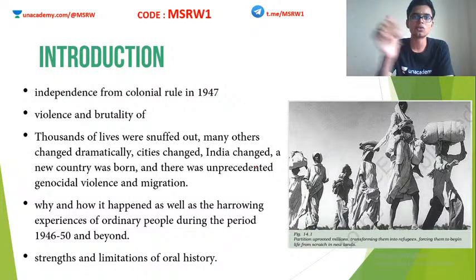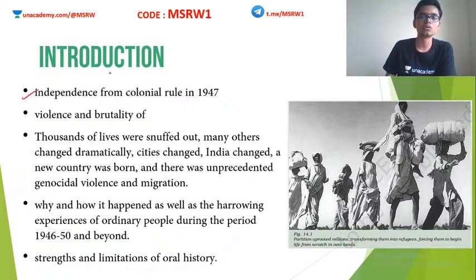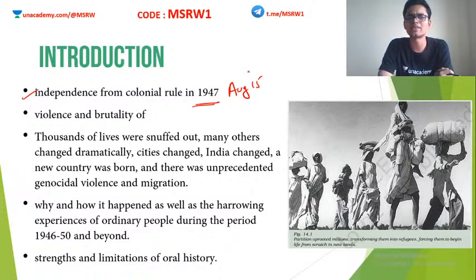In this session, we are going to see what happened after independence. India won independence, but that was not the end of the miseries in India. Actually, the era when India got independence was much more violent than what was happening before that. Independence from colonial rule came to India on August 15, 1947. We all know this, and we celebrate this day as our Independence Day. The problem is, this day and the coming years were completely filled with violence and brutality.